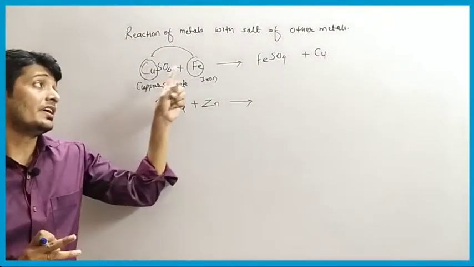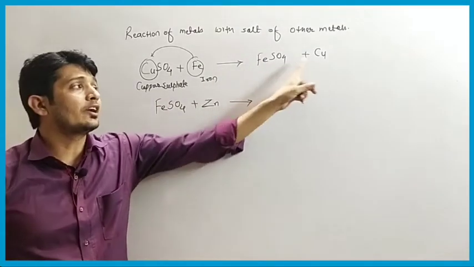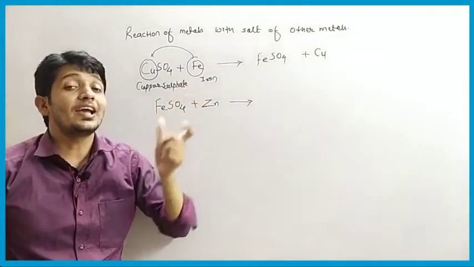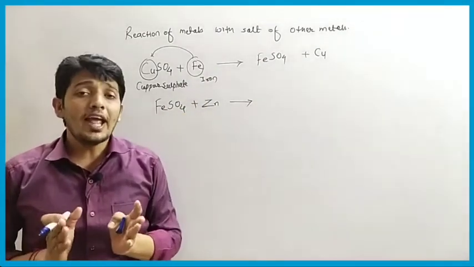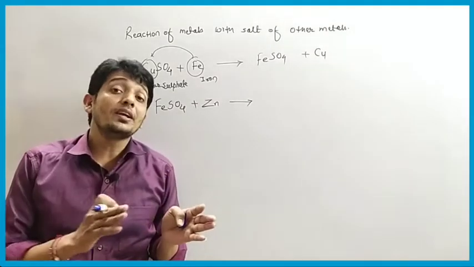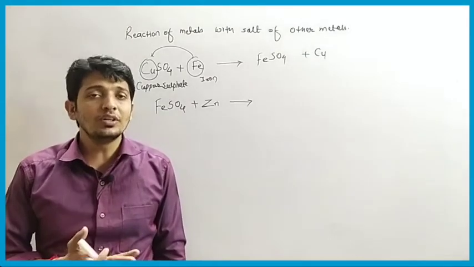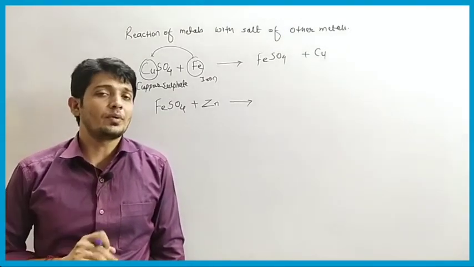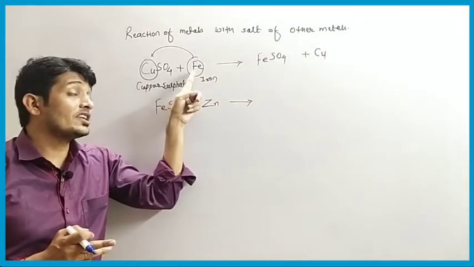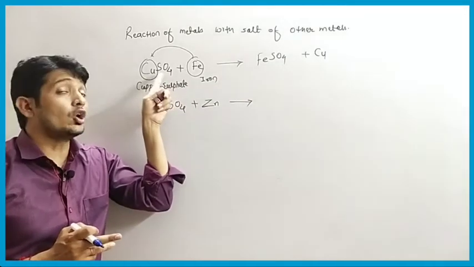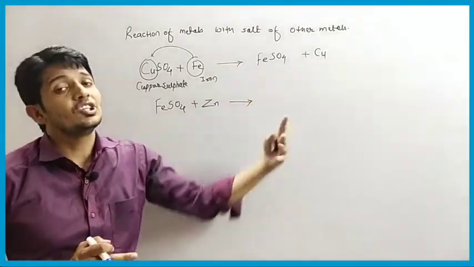So we can say here that by this reaction it is proved that ferrous is more reactive than copper. So it is a kind of displacement reaction. In a displacement reaction, what is happening? The more reactive metal removes the less reactive metal from its salt and forms its own metallic salt. Like here we have ferrous is more reactive than copper. So what is ferrous doing? It is removing copper from its salt and forming its own salt, and the copper metal is separated.